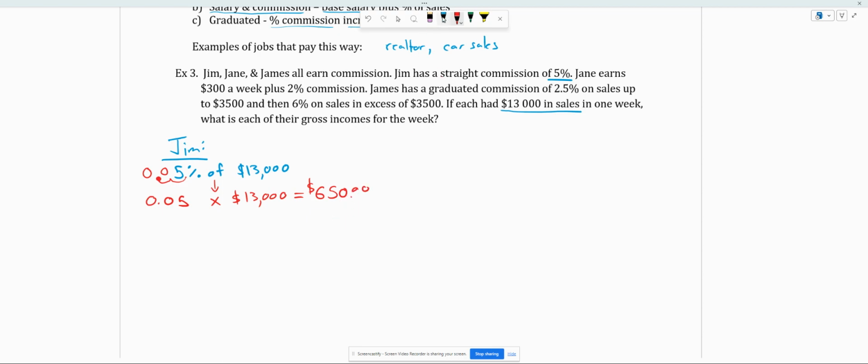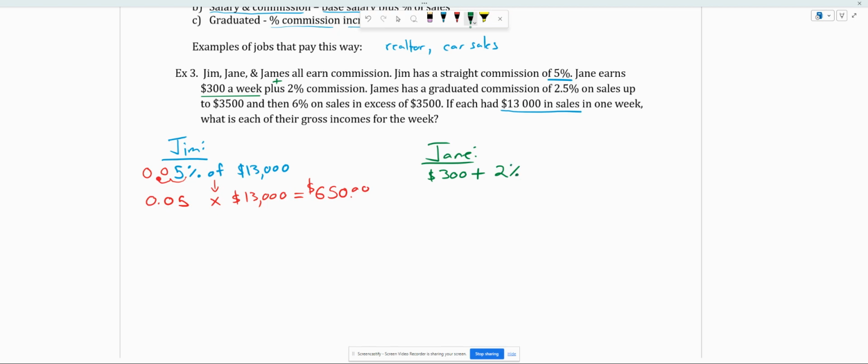All right, let's jump over to Jane. Now, Jane gets a salary for the week. She gets $300 for the week, plus a 2% commission. So how we can write this is we take the $300 that she makes, plus, just like it says in the sentence, 2% of her sales.